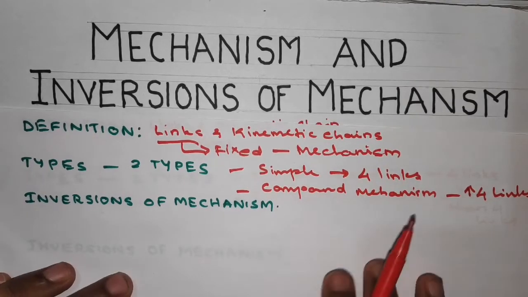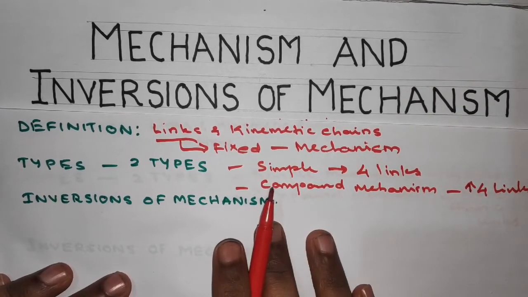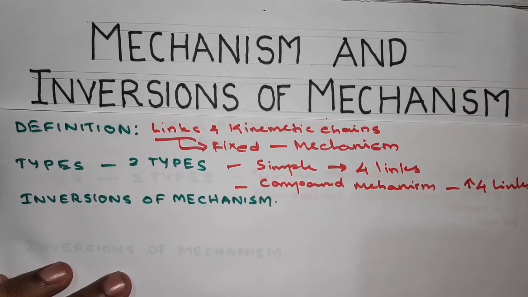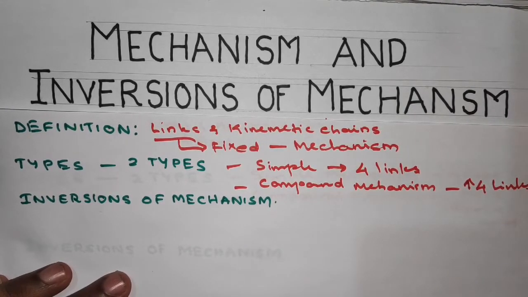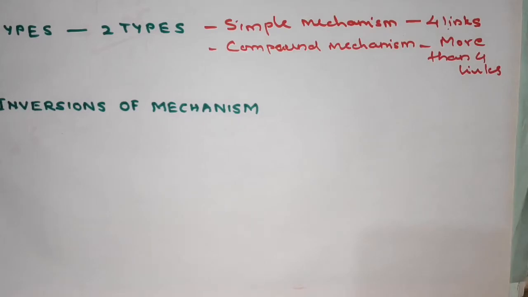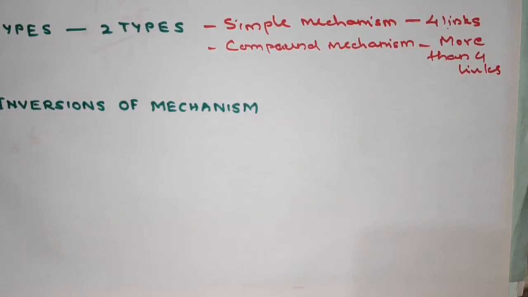I hope you have understood what is a mechanism and what are types of mechanisms. Now we shall see what we mean by inversions of mechanism. We have seen the definition of mechanism, that is, when a link of a kinematic chain is fixed, we get a mechanism. And the inversions of mechanisms are obtained when the different links of that mechanism are fixed.